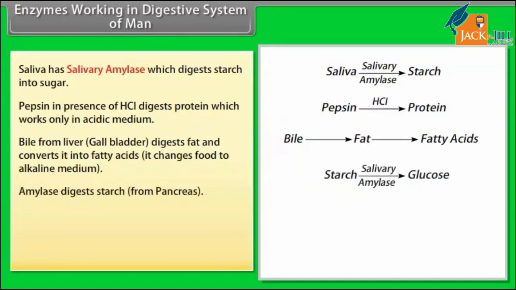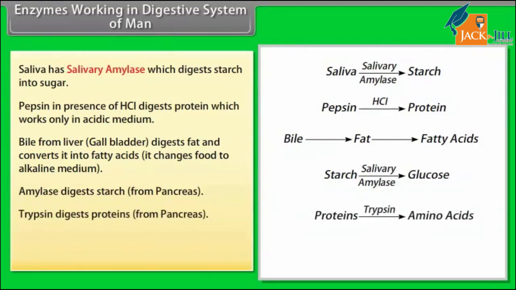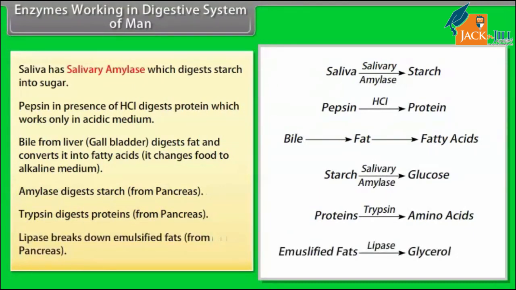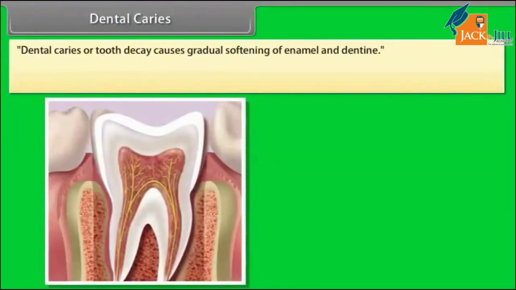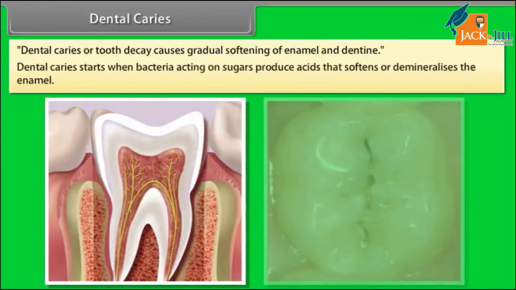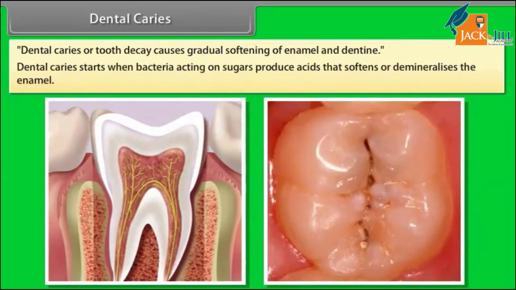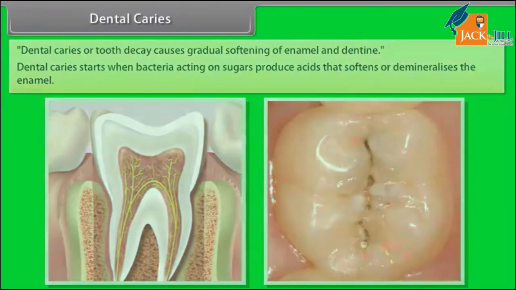Amylase digests starch from pancreas. Trypsin digests proteins from pancreas. Lipase breaks down emulsified fats from pancreas. Dental caries. Dental caries or tooth decay causes gradual softening of enamel and dentine. Dental caries starts when bacteria acting on sugars produce acids that softens and demineralizes the enamel.